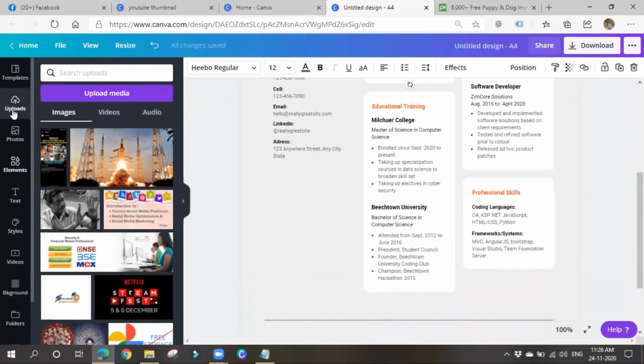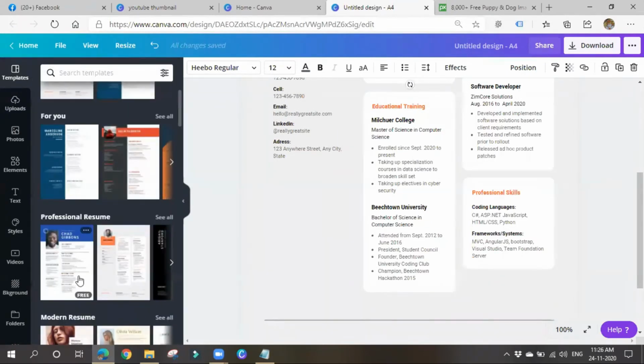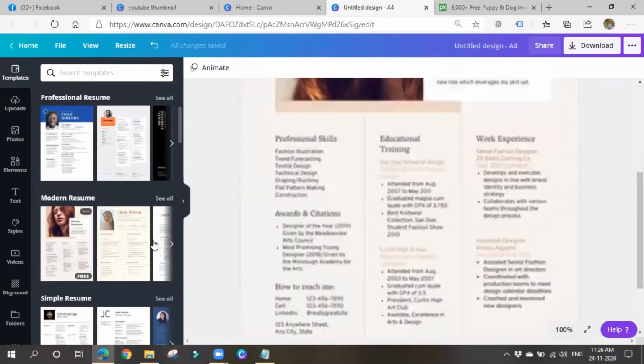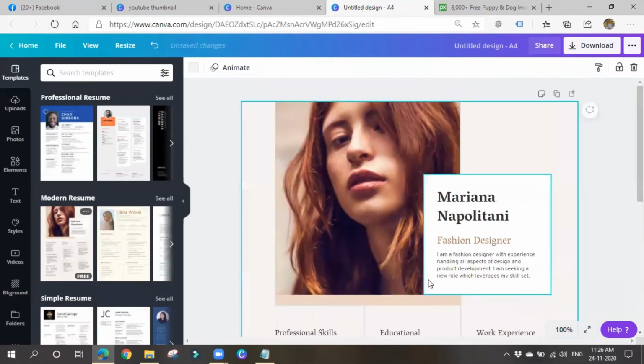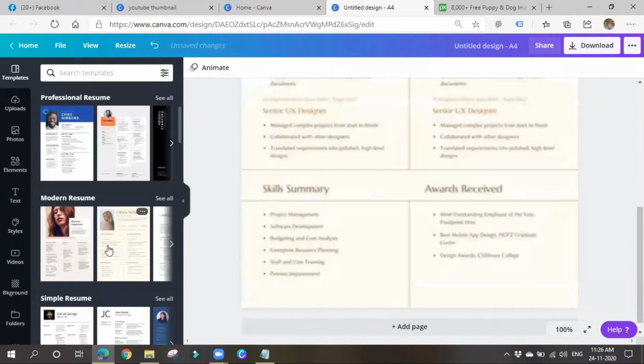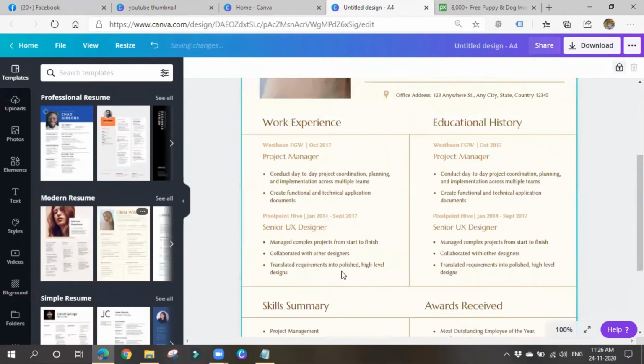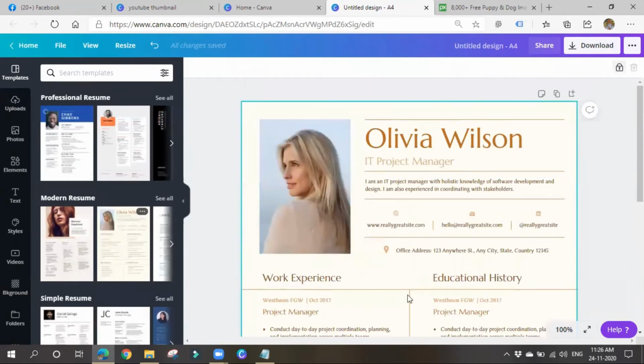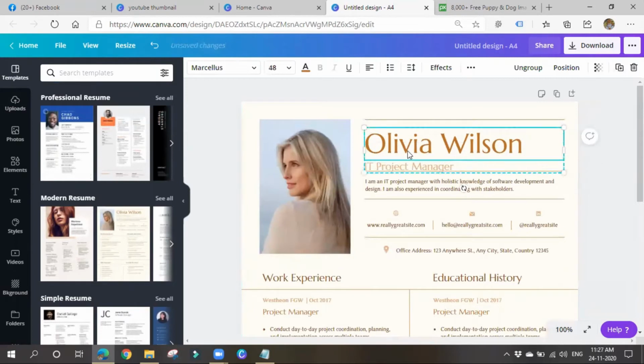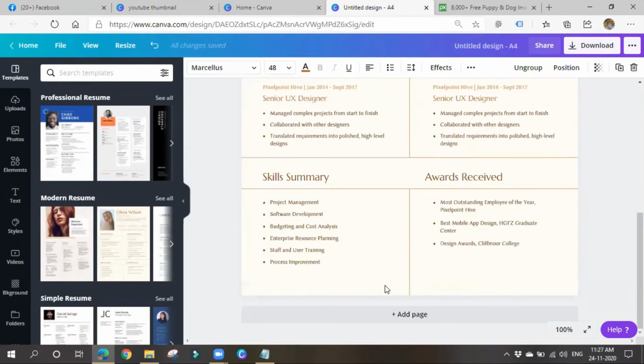Okay, so let me go for templates again. In case of templates, this is a modern resume it seems. Okay, so like this you can create whatever resumes you want. So this is a kind of resume for an IT project manager. It seems you can change this text and all, no issues. The text font is Markerless something. You can change this font text also. Okay, like this you can create a visual resume also.